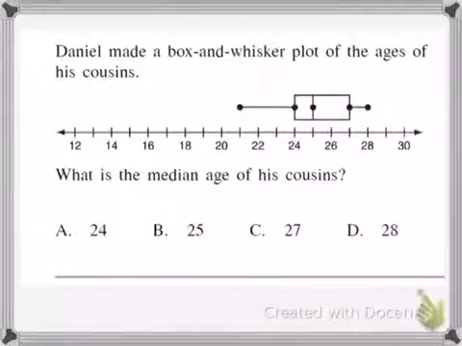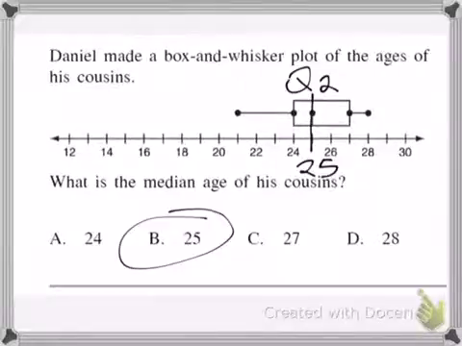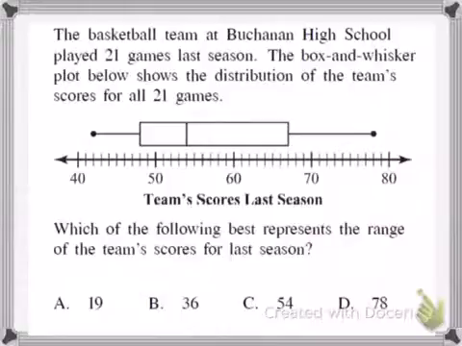Daniel made a box and whisker plot of the ages of his cousins. What is the median age of his cousins? So the number in the middle would be 25. That's our Q2, in the middle is 25.